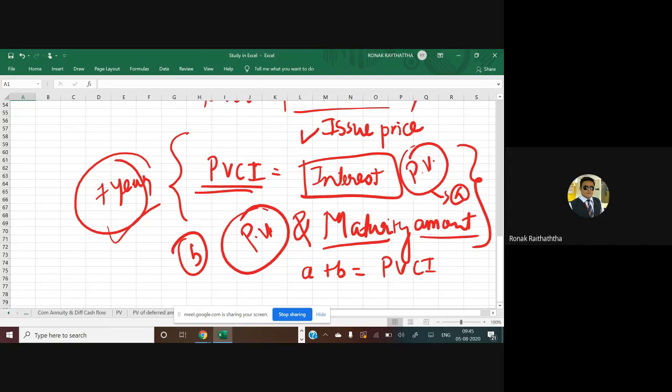And if you compare this PVCI with the amount of investment which you want to make right now, say that is the market price, PVCO. If PVCI is more than PVCO, invest in the bond. Now, what is the interpretation of it, sir? If PVCI is more than PVCO, that means your required rate of return expectations is satisfied from the bond. If PVCI is lesser than PVCO, that means your required rate of return expectations from the bond is not satisfied.